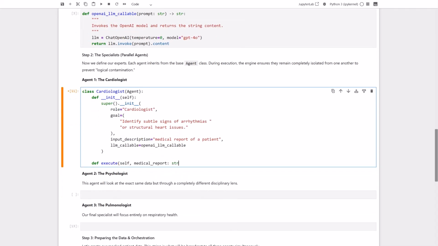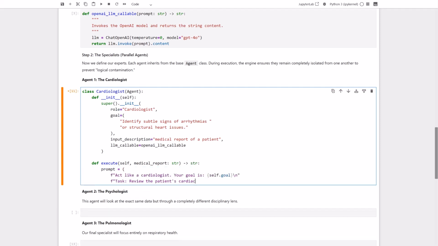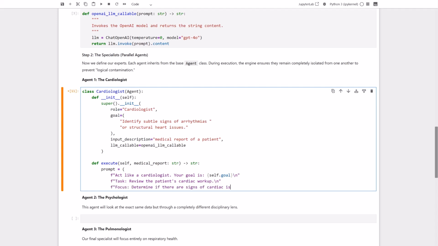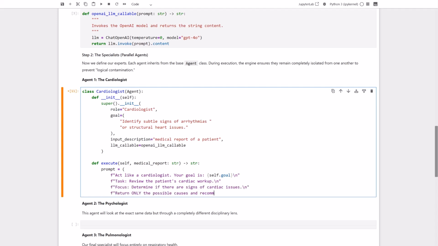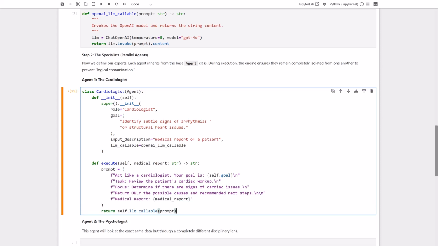Next, we implement the execute method. This is where the magic happens. We construct a highly focused prompt instructing the LLM to act specifically as a cardiologist, inject the patient's medical report, and run it through our LLM callable to return isolated specialist insights.